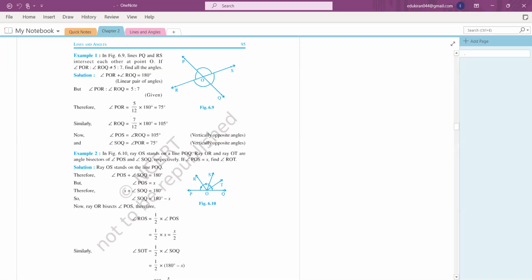Now, what does it say? Read. Line PQ and line RS are intersecting each other at point O, right? And it is given to you that the ratio of angle POR and angle ROQ is 5:7, and he is asking you to find all the angles.